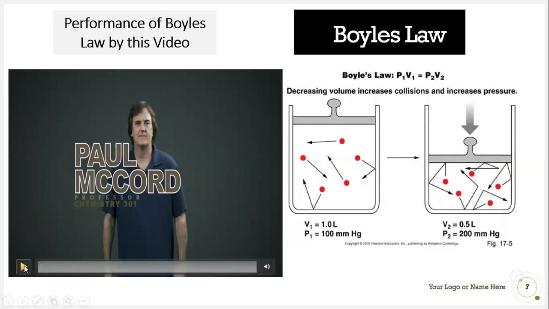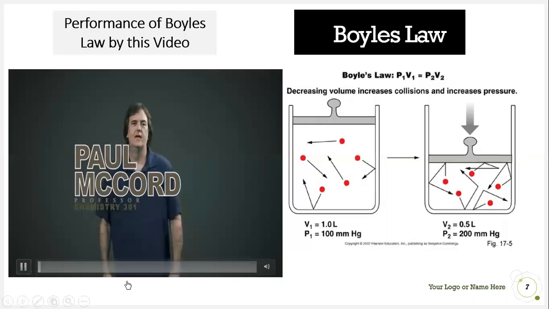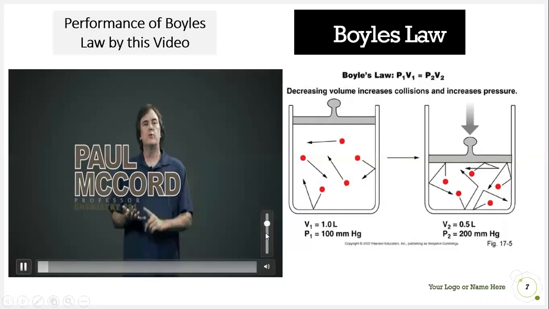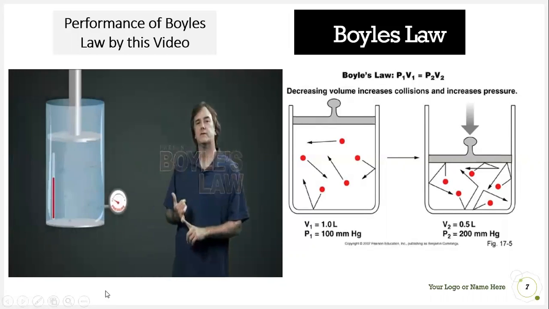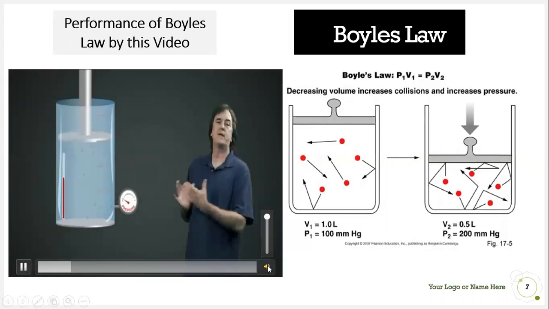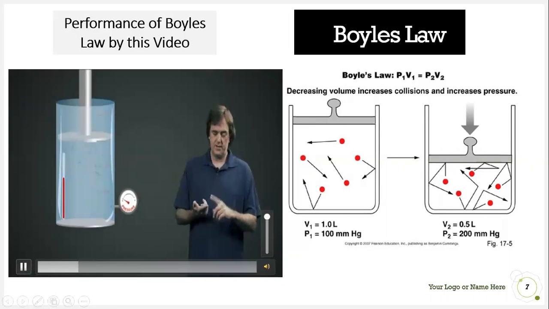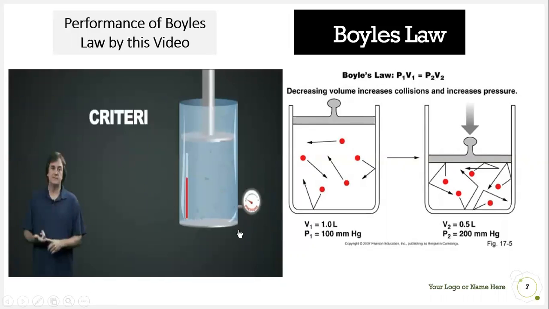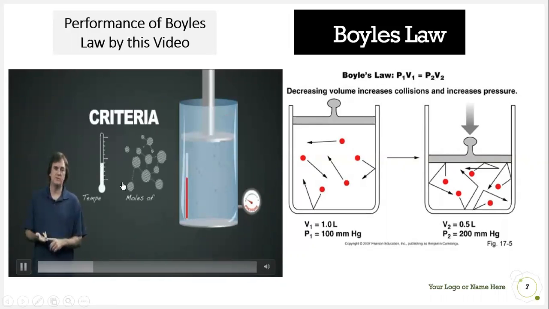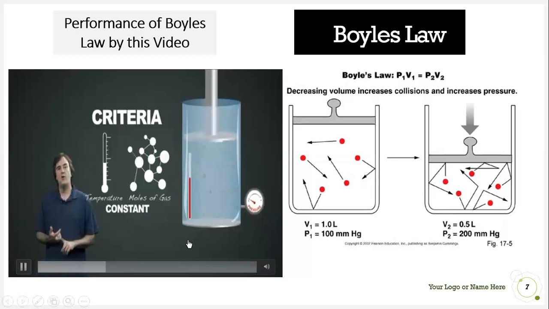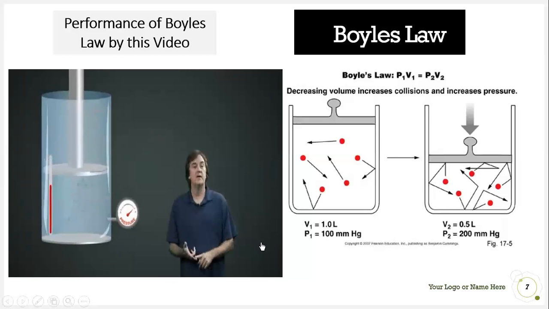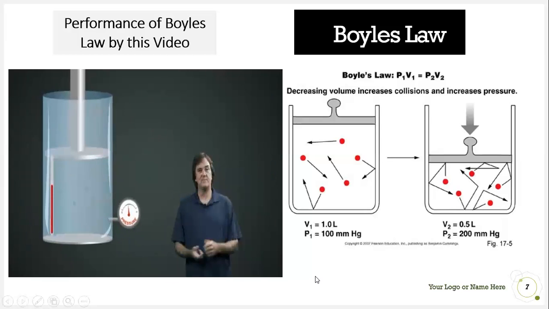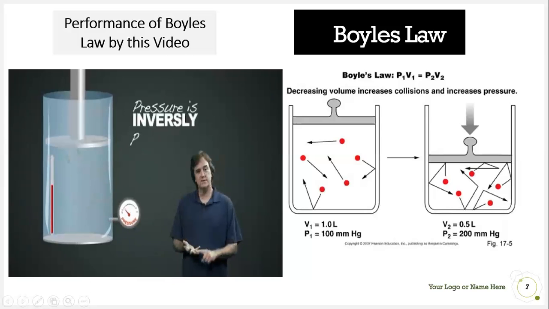And this is a video. A real quick explanation of Boyle's law. We have here our classic piston in a cylinder graphic, where we trap a gas inside. One of the criteria for Boyle's law is that we keep the temperature and the number of moles of gas constant. So in this illustration, we're only changing the pressure and the volume, which have an inverse relationship. The direct statement of Boyle's law: pressure is inversely proportional to volume.